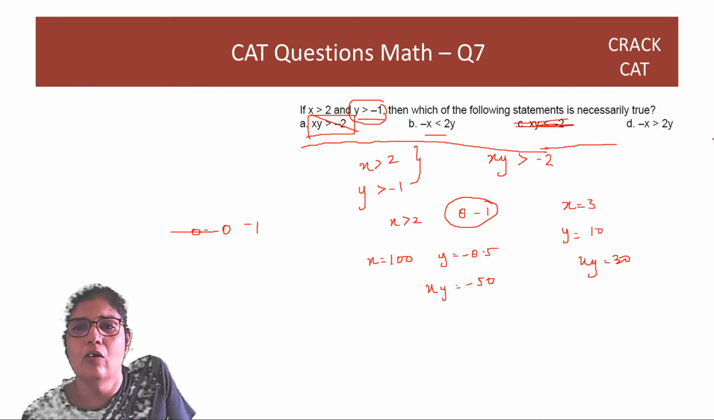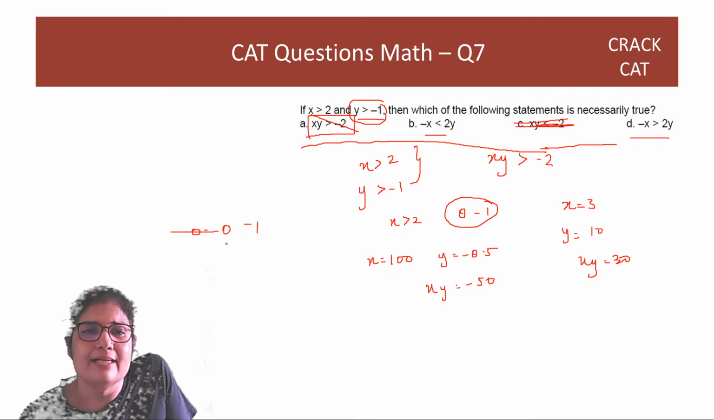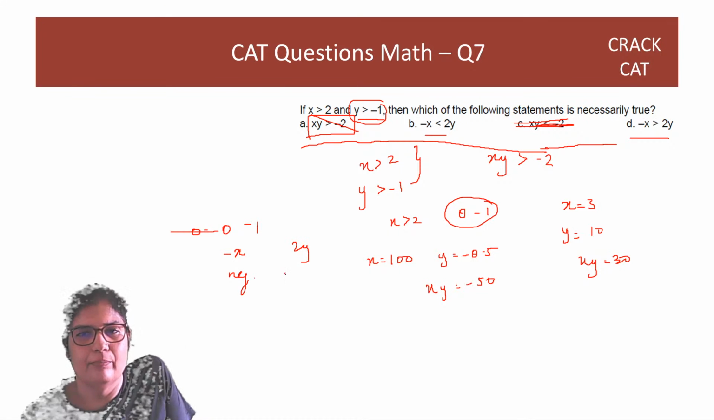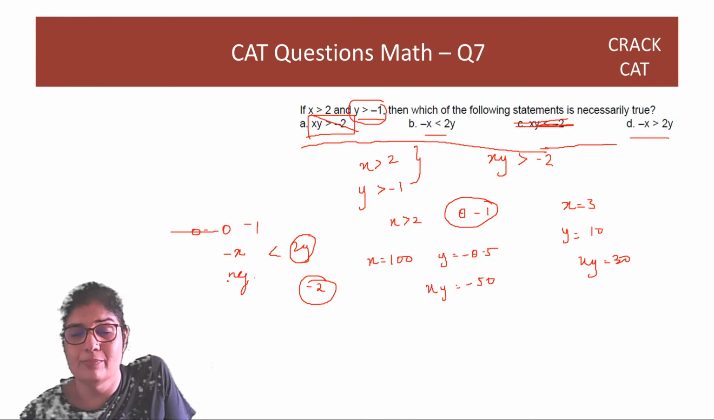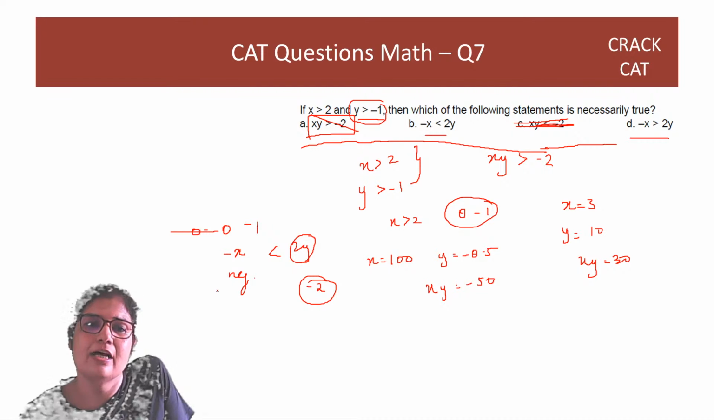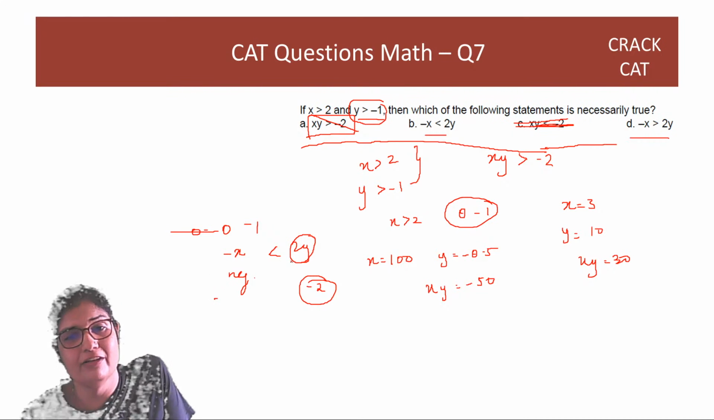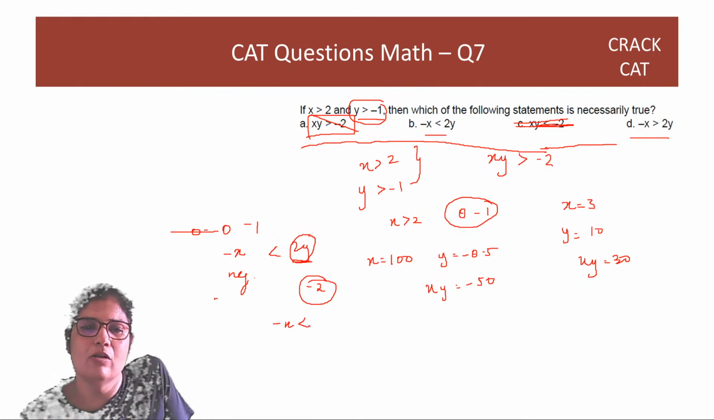Now let's look at B or D. Okay. So minus x, x is positive, so minus x is going to be negative. And 2y if I compare. Okay. So if y is positive, then this will always be true. If y is negative also, 2y is going to be constrained by minus 2 and minus x is greater than minus 2. Sorry, minus x is a bigger negative number than minus 2, which means whether y is positive or negative, minus x will always be less than 2y. So here option B is the best answer.